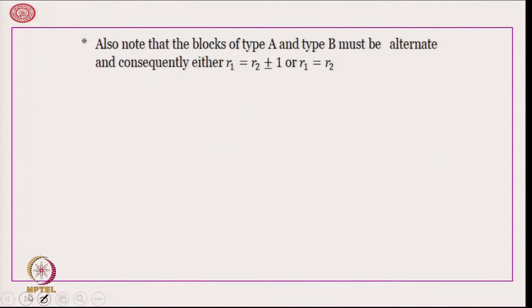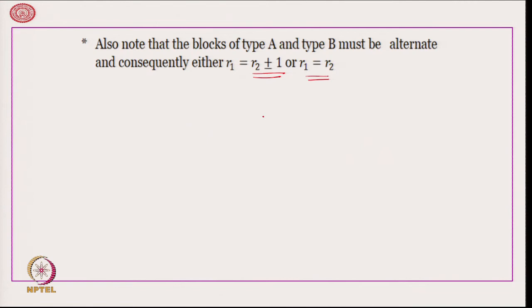Also note a very interesting thing, that R1 and R2 cannot be arbitrary. Given R2, R1 can take values R2+1 or R2−1, or R1 can be equal to R2.